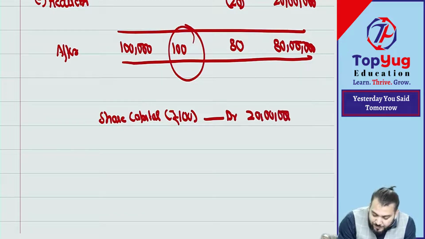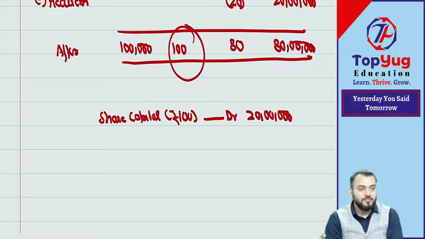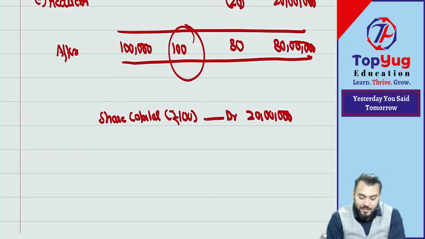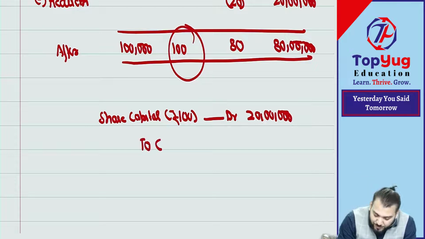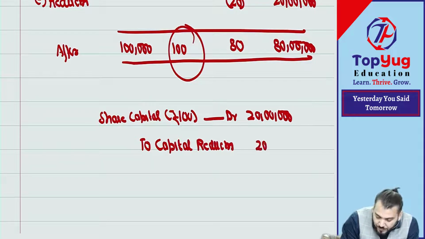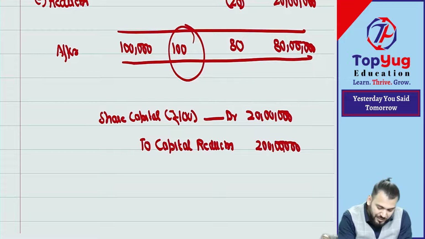Understood? Share capital of rupees 100 is reduced by 20 lakh, and this gain is transferred to what? Capital reduction. Have you understood this point? I hope you have understood. 20 lakh.